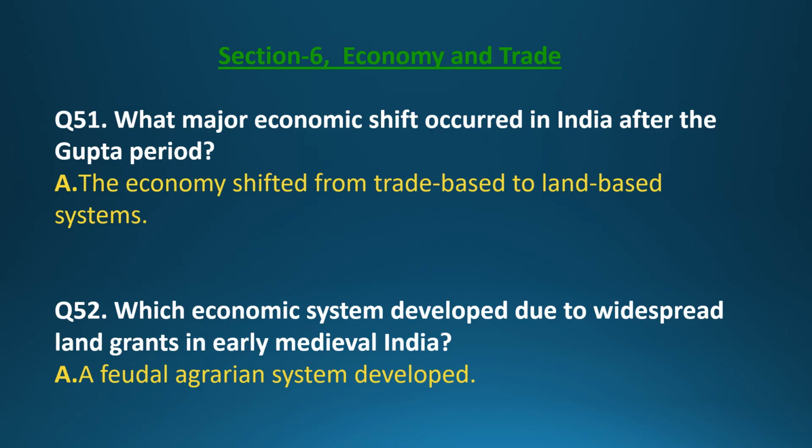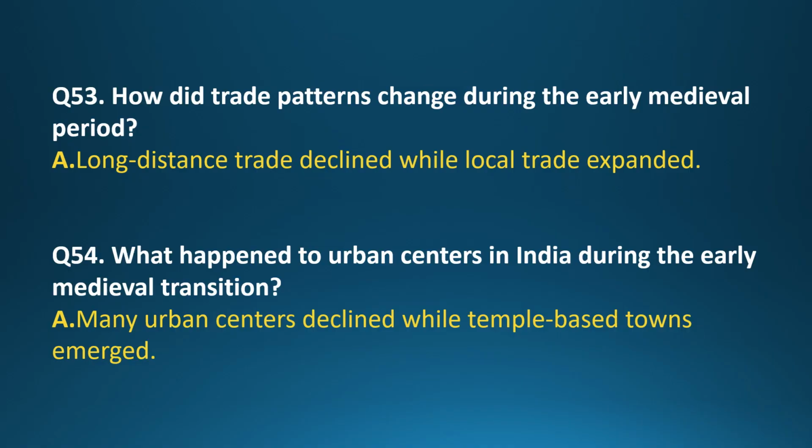Question 49. Which Chalukya monument reflects the transition in early medieval temple architecture? Answer. The Virupaksh temple at Pattadakal reflects this transition. Question 50. What building material became dominant in early medieval temple construction? Answer. Stone became the dominant construction material.